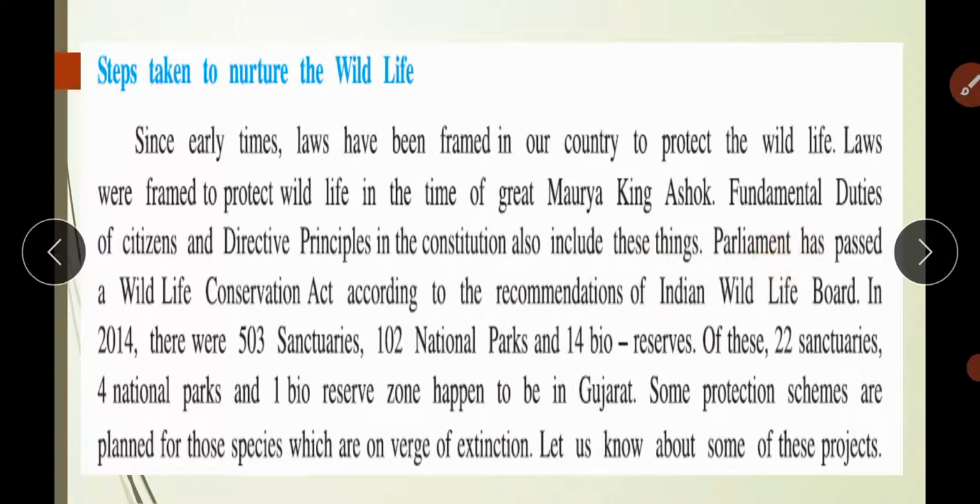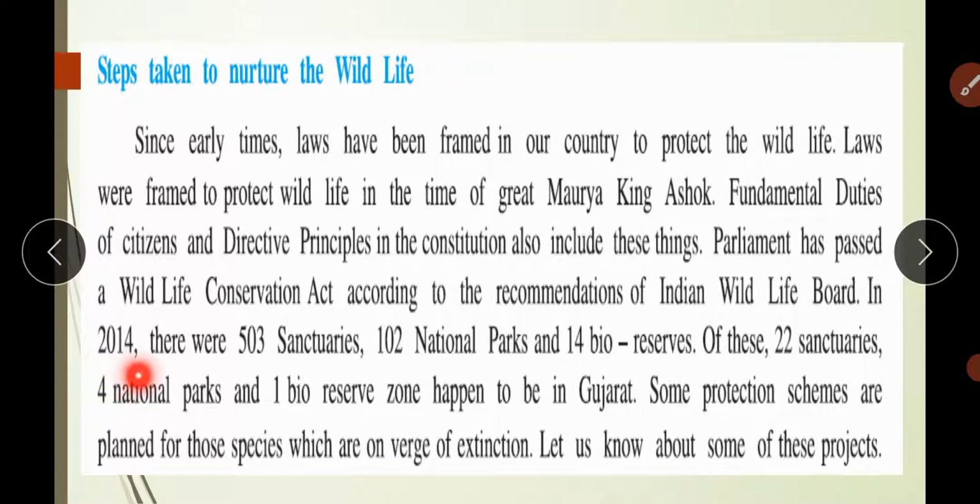Parliament has passed a Wildlife Conservation Act according to the recommendation of Indian Wildlife Board. Okay, वाइल्ड लाइफ एक्ट हमने पास किया, जिसकी वजह से you all know that चिंकारा केस में सलमान खान को जेल भी हुई थी. जहाँ पे वाइल्ड लाइफ होती है वहाँ पे शिकार करना अलाउड नहीं है. And this people had done something like that.